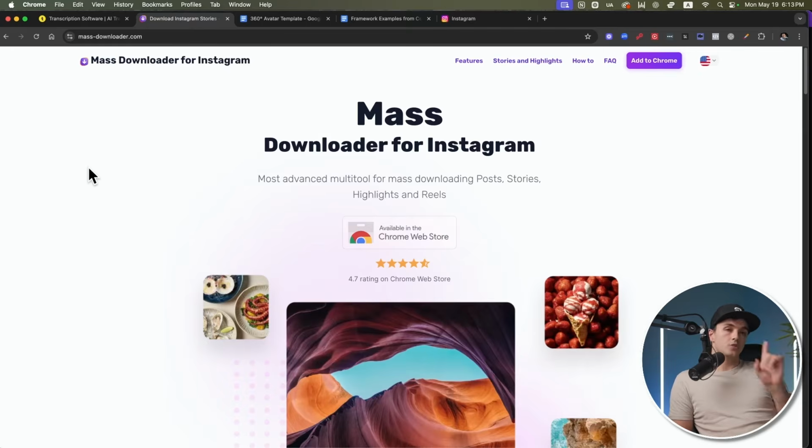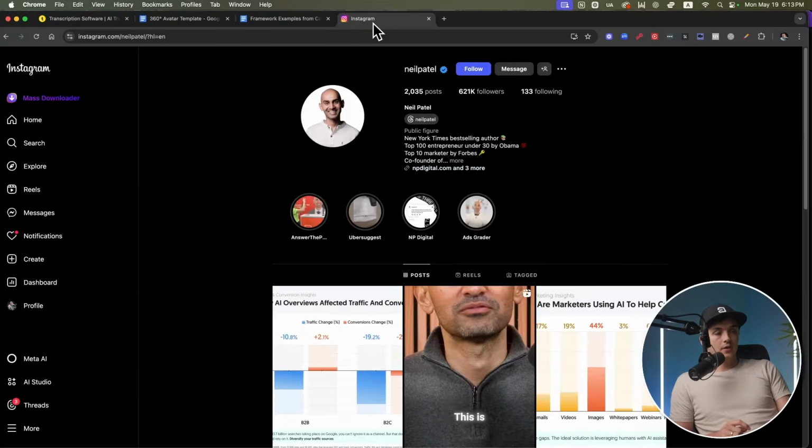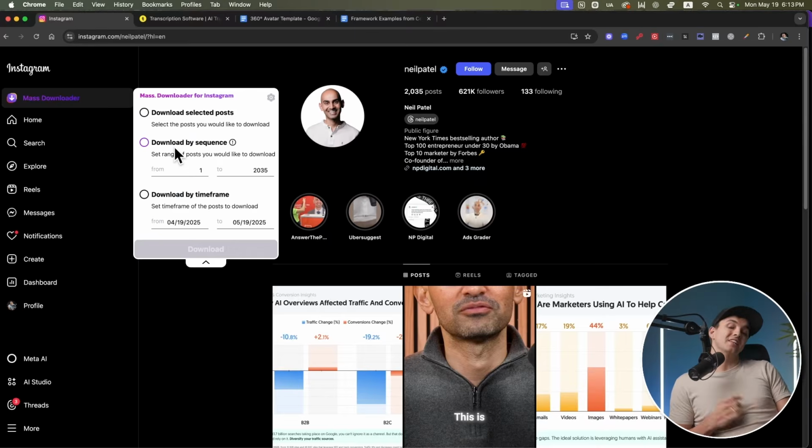And first, you're gonna use this tool on Chrome. It's free. It's called the Mass Downloader for Instagram. Once you add that to your Chrome, this thing is baller. It pops up here on the top left. I click on that and I like to download at least the last 200 videos from this competitor or this person online. I click on download by sequence and he's got 2,035 videos here.